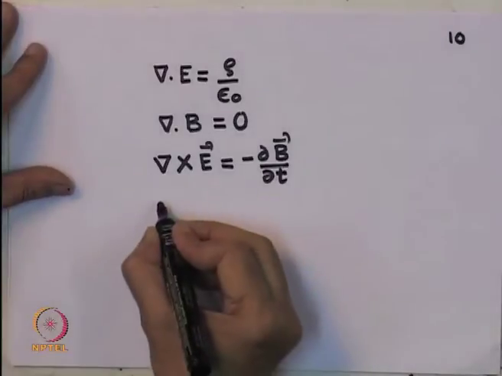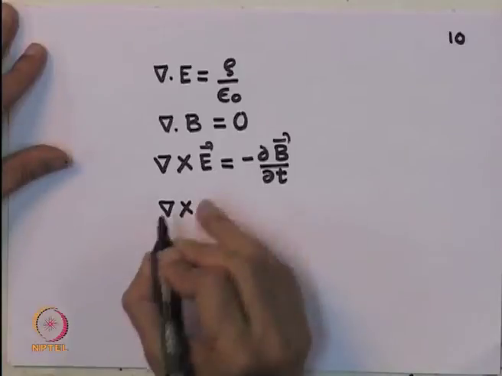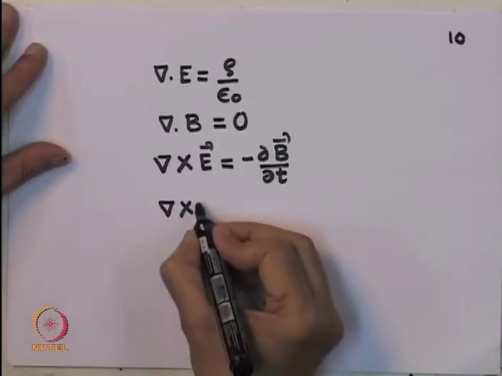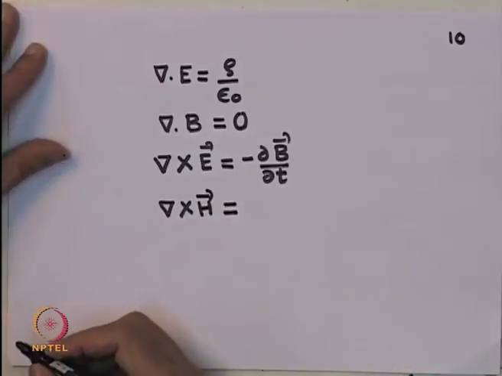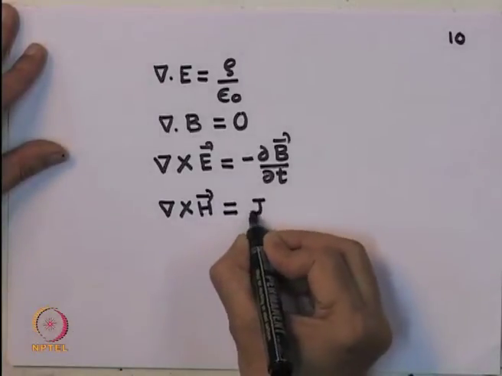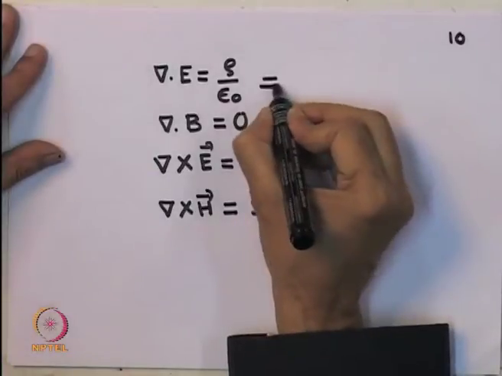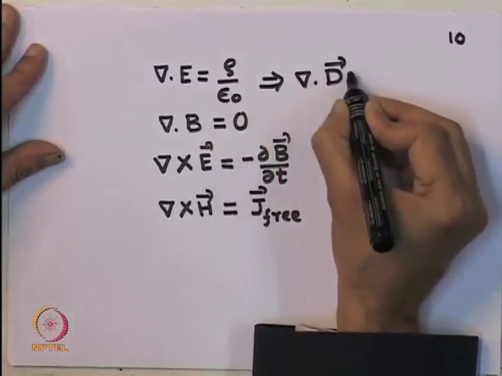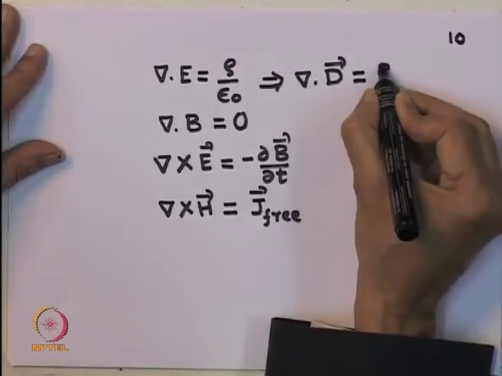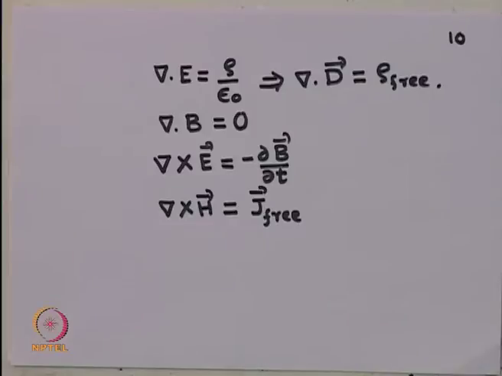We have not yet talked about what happens to del cross B equal to mu 0 j, or the corresponding expression del cross H equal to just j free. Similarly, here if you want to talk in terms of the displacement field, then this is simply equal to rho free. So, this is where we stand with respect to Maxwell's equations.